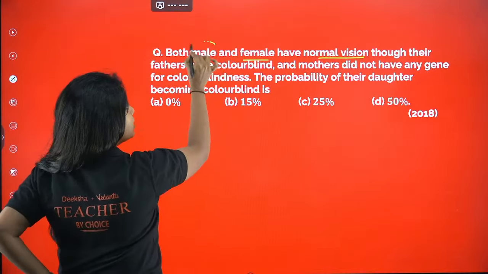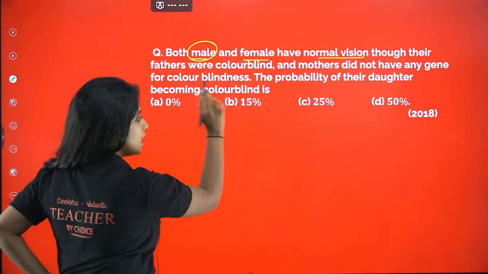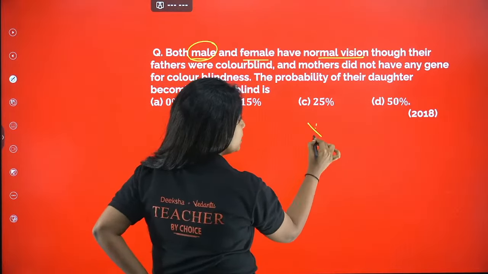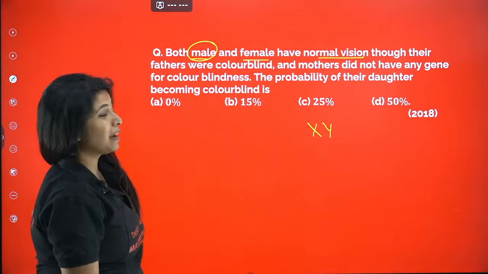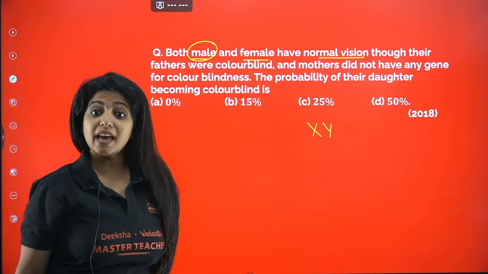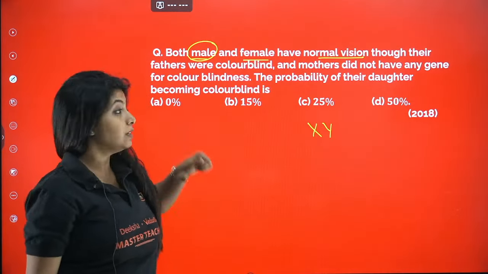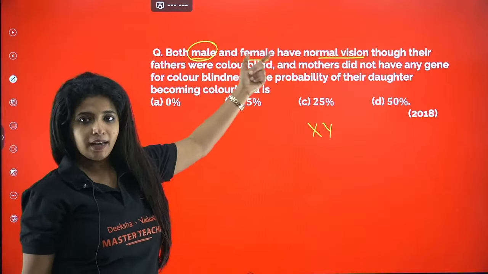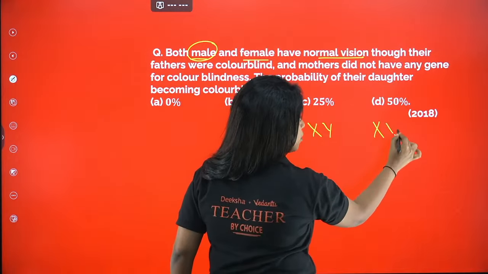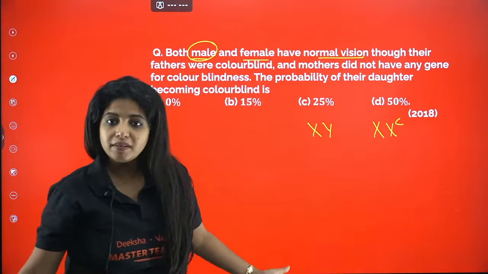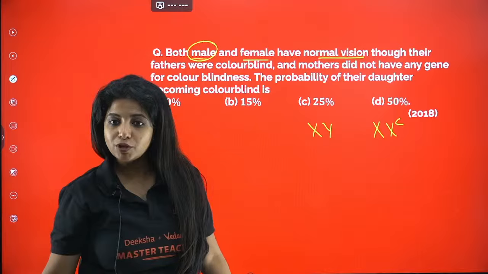Remember, if you're saying that the male has normal vision, that means the male will be like this only. He cannot be a carrier in any way. And the female, my dear children, if you're saying she has normal vision, but her father was colorblind, then obviously she can be a carrier. She can be a carrier. Carriers can also have what? A normal vision. Carriers can have a normal vision, right?